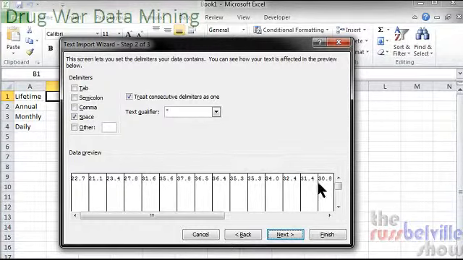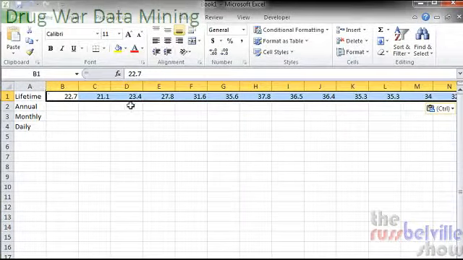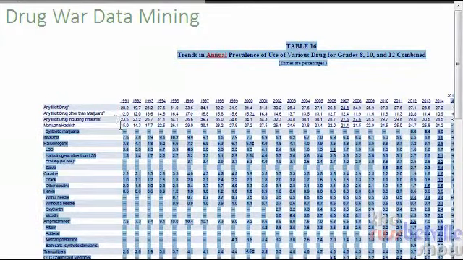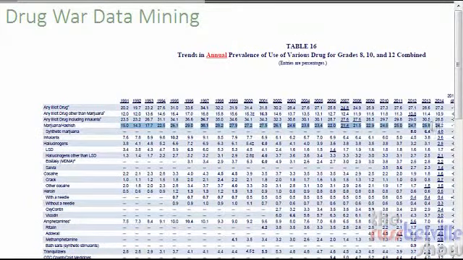You can confirm that. The rest of the steps aren't even really necessary. You can just click finish at this point, and you'll have all your numbers running from left to right. So let's go get the numbers for the annual prevalence. So here's our annual numbers that we'll highlight.